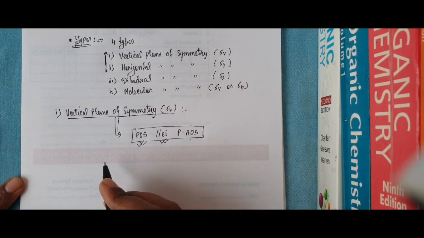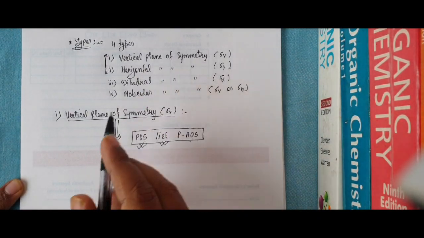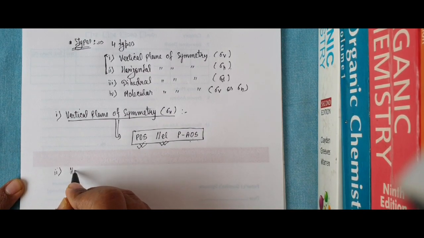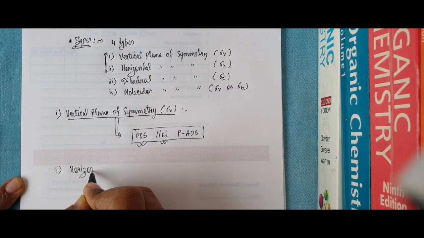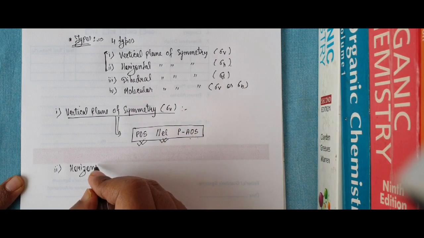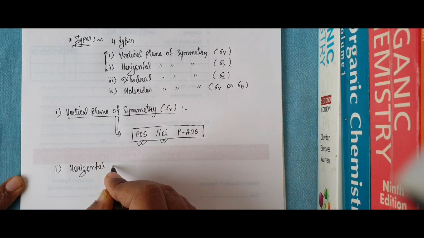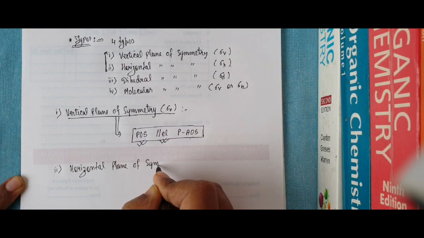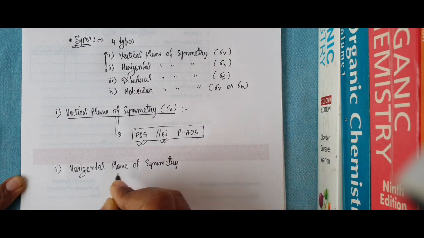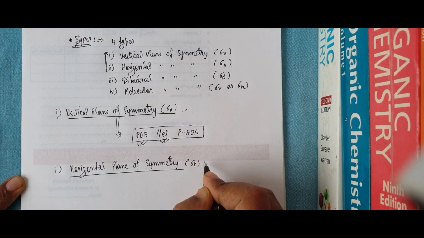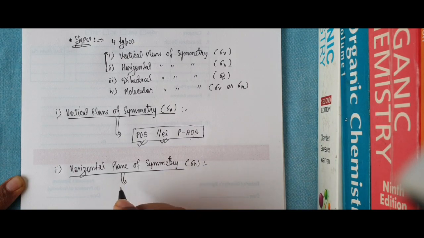So I just start with the other type. The second one is horizontal. At first I have to discuss the horizontal plane of symmetry. How can you remember it all the time? Just look at what the keyword should be for this specific plane of symmetry.